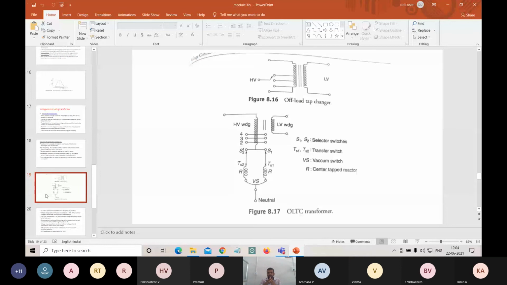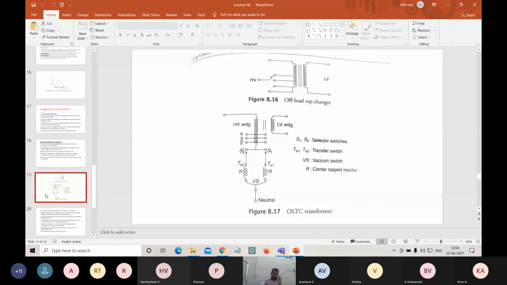Don't keep that assumption, because I have seen a few people. If I ask what is meant by primary terminals and what is meant by secondary terminals, they remember it like that. Don't remember like that. Remember, the primary terminals are connected at the source, and the secondary terminals are connected at the load. So here the primary terminals are considered to be the high voltage, and the secondary terminals are the low voltage windings.